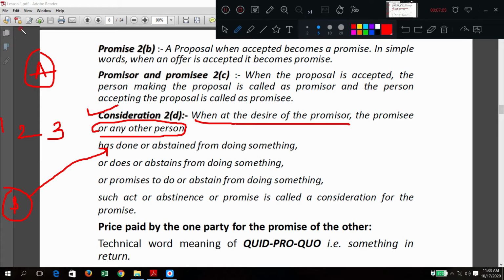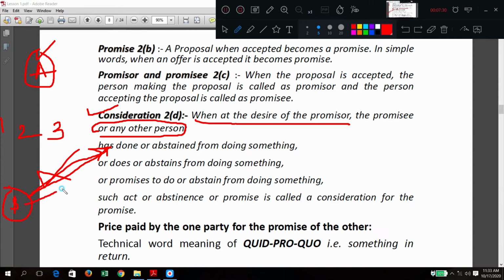Okay, are you understanding? At the desire of A, if B is doing something or is not doing something, for whom? For A. Who is doing? B is doing. For whose consideration? For A's consideration. So these things are called as a consideration.